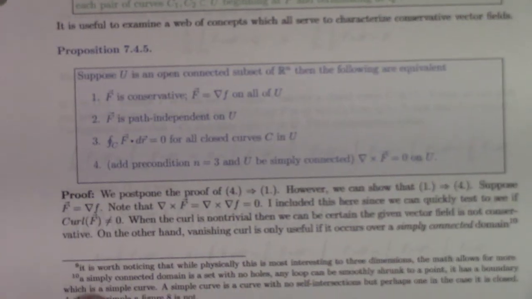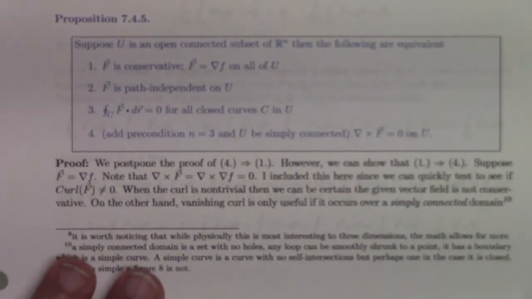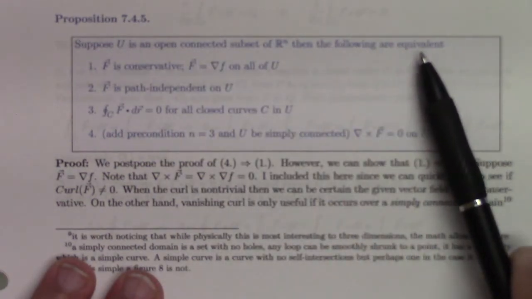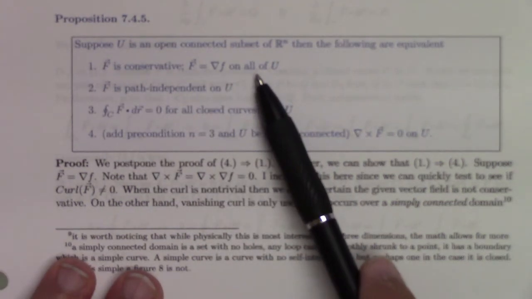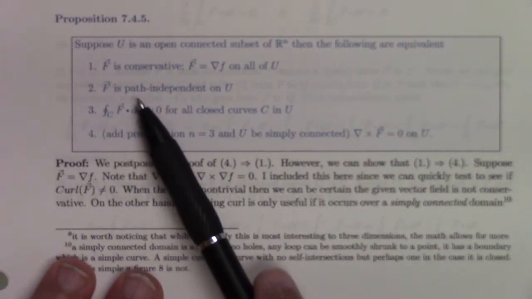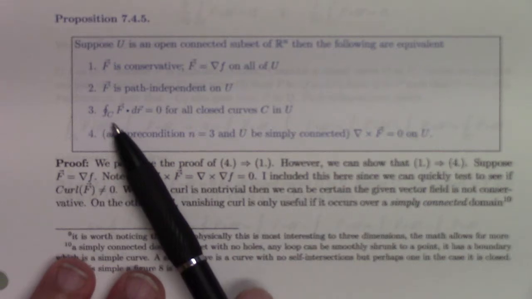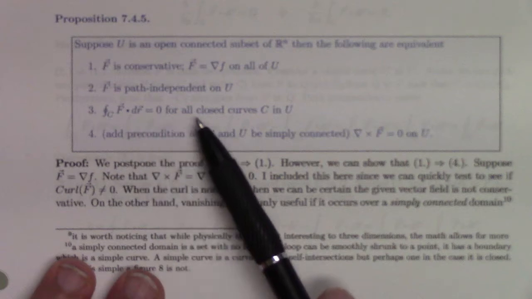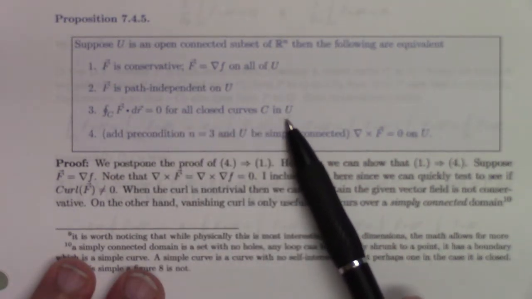In fact, we can say the following. This is a list of equivalent characterizations of conservative vector fields. For an open connected subset U of Rn, the following are equivalent. Number 1, F is conservative. In other words, number 1 is my definition. Number 2, F is path independent on U. Number 3, the integral of the force around a closed curve, sometimes called a loop, is 0 for all loops in U.